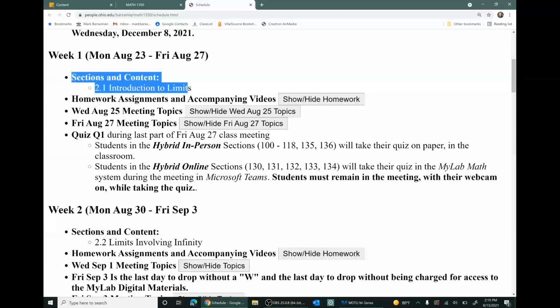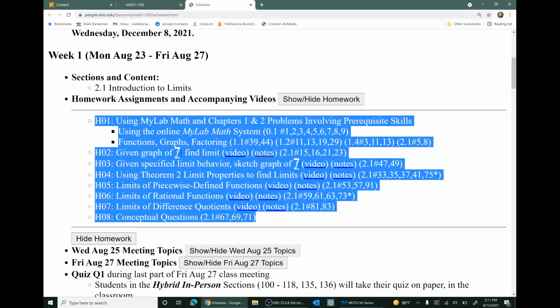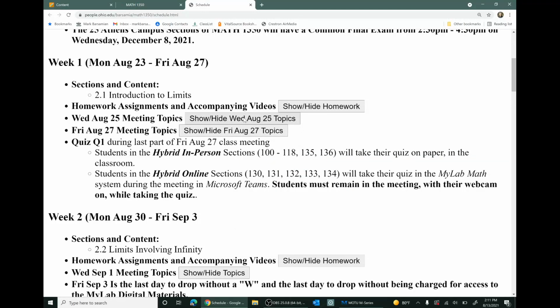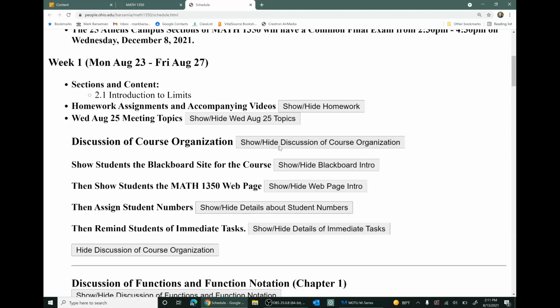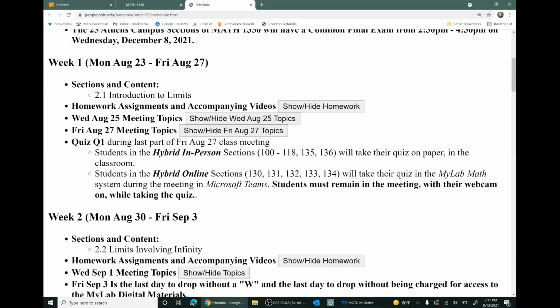A typical week of the semester shows which sections of the book are being covered. The schedule shows which homeworks are due during that week. Now you'll have to go to the Mylab system to see the due dates for these homeworks. The schedule shows links to the videos and links to the notes for those homeworks that have videos. The schedule shows the meeting topics for each meeting. So for instance, Wednesday, August 25th, the instructor will talk about course organization, and we'll talk a little bit about math.